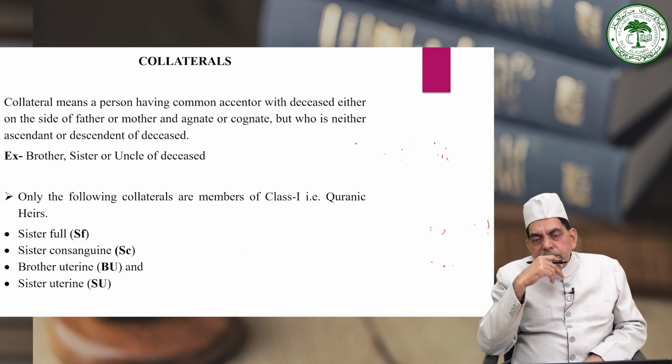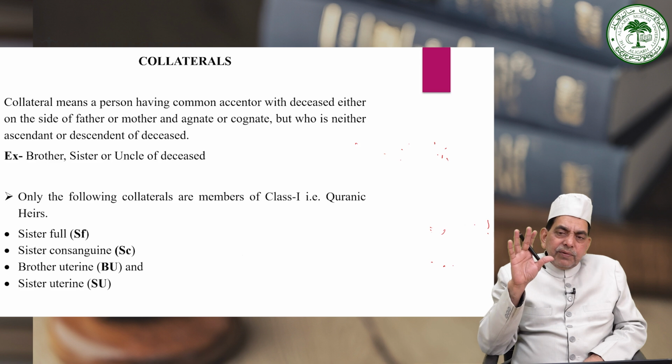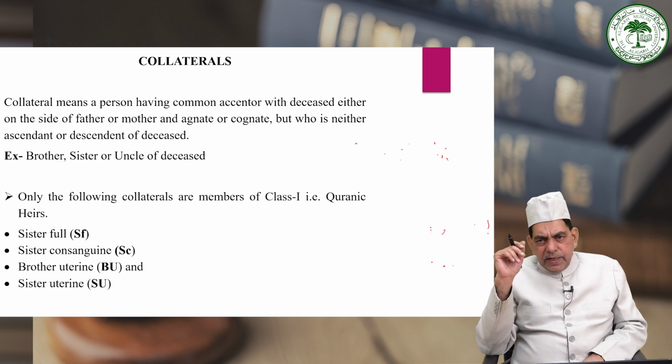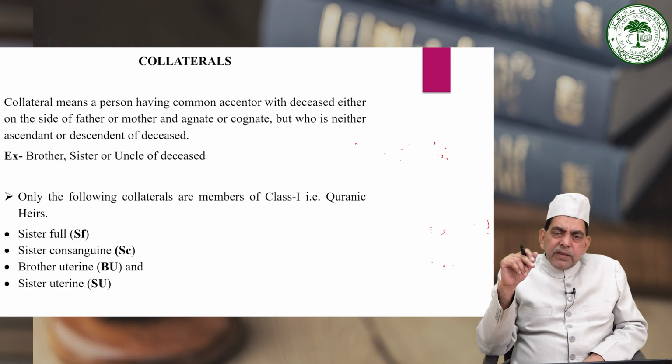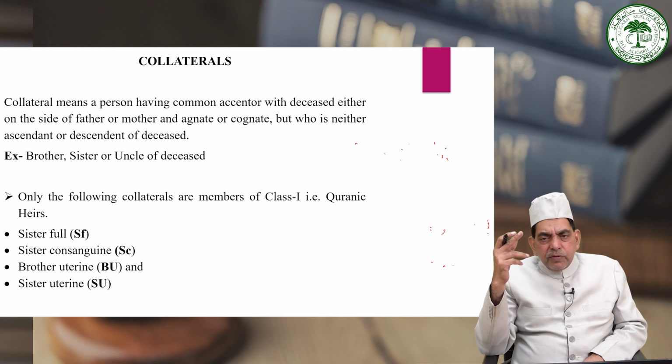But if there is no son, only a daughter or daughters, then they will be entitled to inherit as a Quranic heir, and will take either 1 by 2 or 2 by 3 as the case may be: 1 by 2 if there is a single daughter, and if there is more than one daughter, then 2 by 3. If there are more than one daughters of equal degree, the 2 by 3 will be divided among all equally.